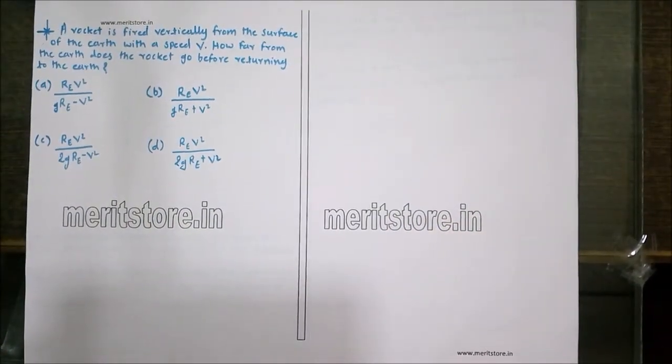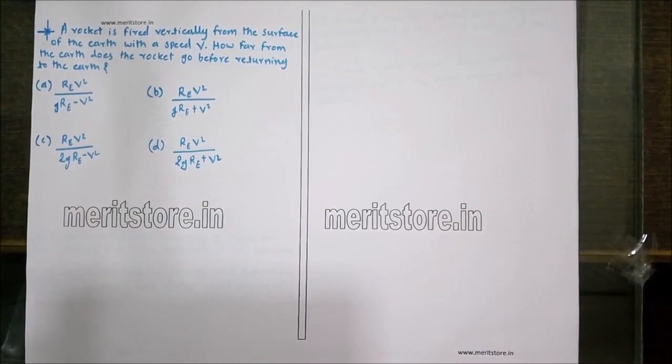A rocket is fired vertically from the surface of the Earth with a speed v. How far from the Earth does the rocket go before returning to the Earth? The options are Re v square upon g Re minus v square, Re v square upon g Re plus v square, Re v square upon 2g Re minus v square, and Re v square upon 2g Re plus v square.